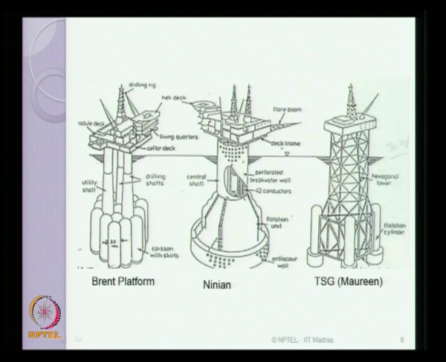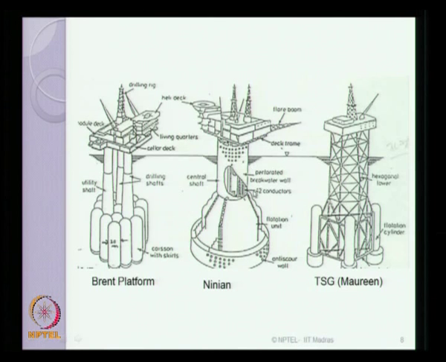The topside details are almost similar in most of these platforms, which essentially contain a drilling rig, the module decks which are meant for drilling, production, exploration, etc. These are the living quarters, and of course the living quarters also house on the top generally a heli deck for landing purposes of the people. Now the cellar deck is also required, which is seen in almost all the cases.